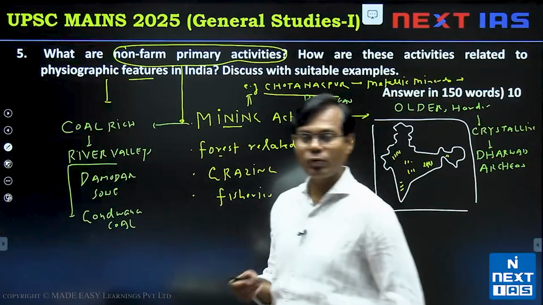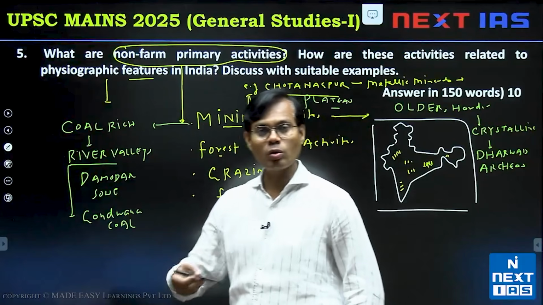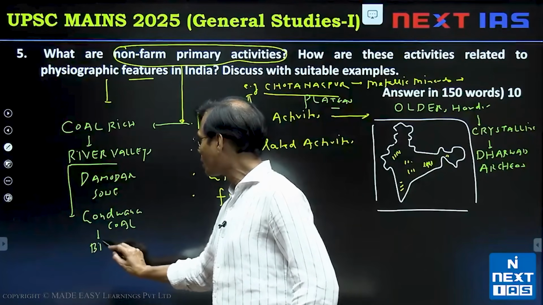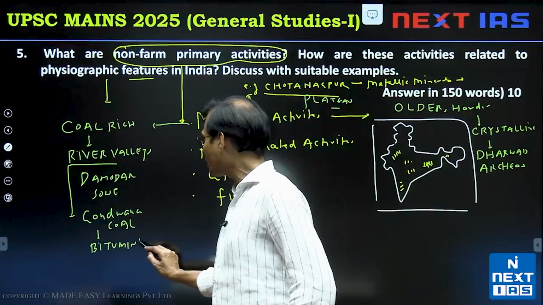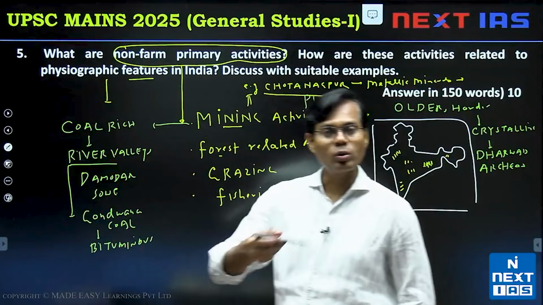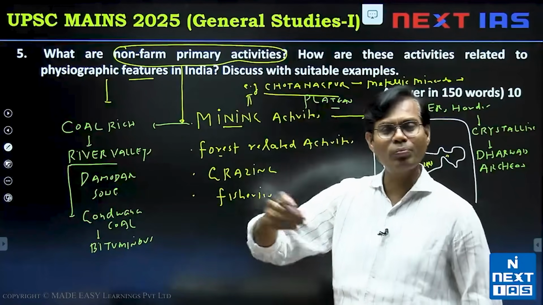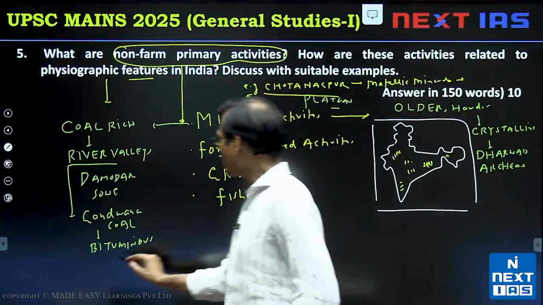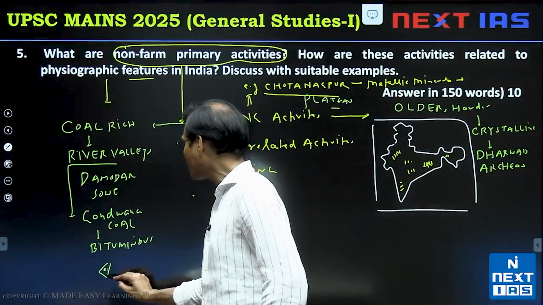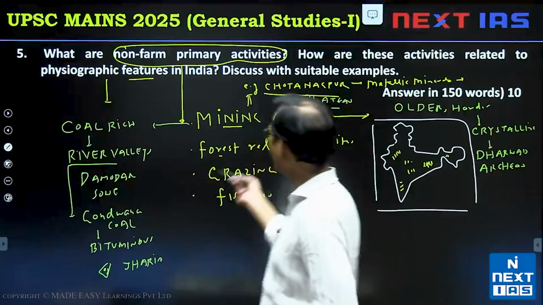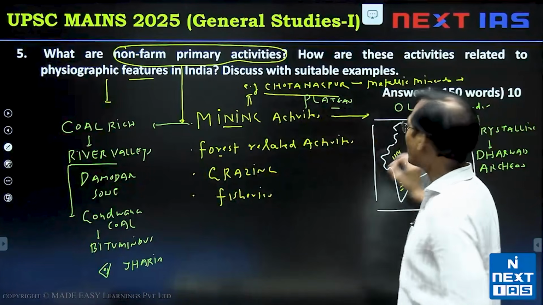Our Gondwana coal is from 150 million years ago, a bituminous coal. The Jharia, the Bokaro, the Raniganj, Singrauli, one or two names as examples you can write down. Okay, bituminous coal like in the Damodar area, the Jharia coal. Any coal mine you can note down in this part.